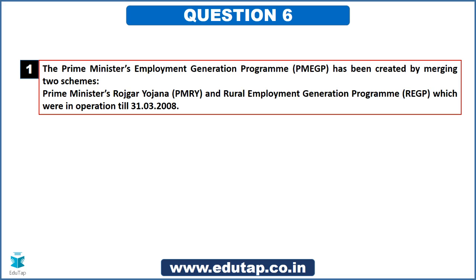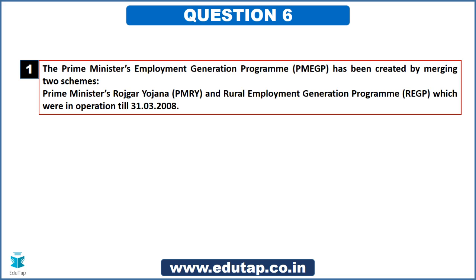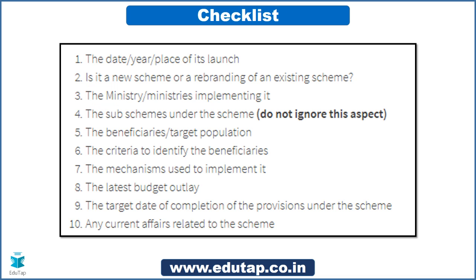So yes friends, let me just tell you something before I wrap up. I will take your questions, don't worry. Here you can see the checklist I have displayed on your screens. Whenever you're doing a particular scheme, make sure that these 10 points are covered. So let us do the revision for today's one. The first question is date, year, place of its launch. We have just now seen that in the 2008-9 fiscal, this particular scheme came into existence.